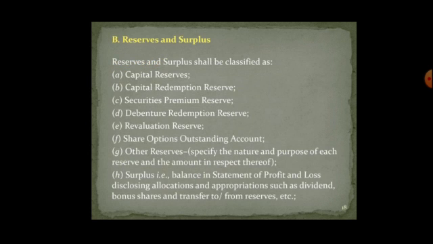Reserves and surplus. Reserves and surplus should include the following components: capital reserve, capital redemption reserve, securities premium reserve, debenture redemption reserve and revaluation reserve. Share option outstanding account, that means if there is any outstanding, instead of paying cash, that can be paid in shares. Other reserves, that means for any specific purpose, and surplus, that is the balance of statement of P&L account, that is profit after appropriations and divisions, that is transferred from reserve, etc.